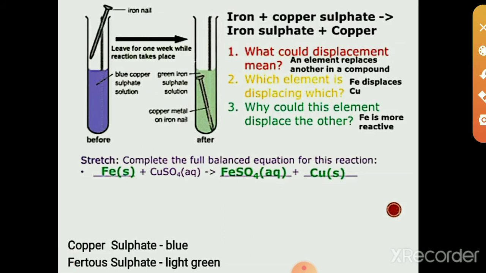All of you look at this equation. Iron reacts with copper sulfate. This iron is more reactive than copper. Then iron displaces copper and comes into the position of copper. Then the equation becomes FeSO4 plus Cu. Ferrous sulfate plus copper is formed.